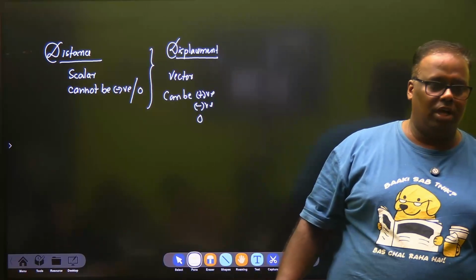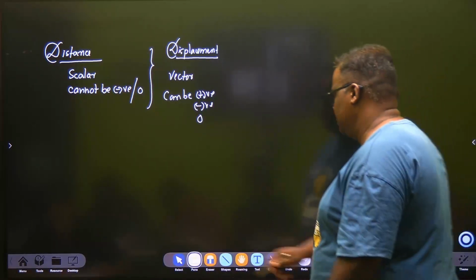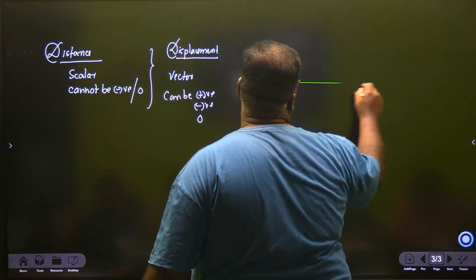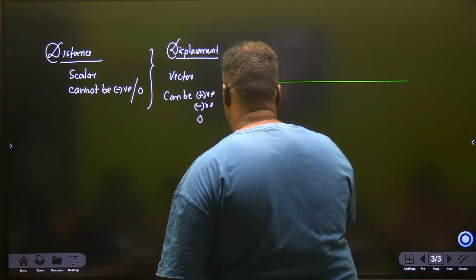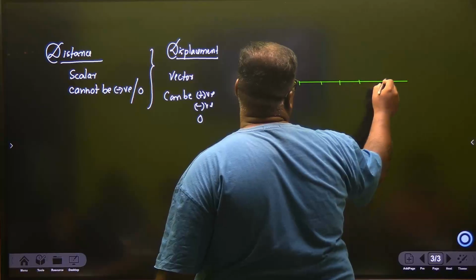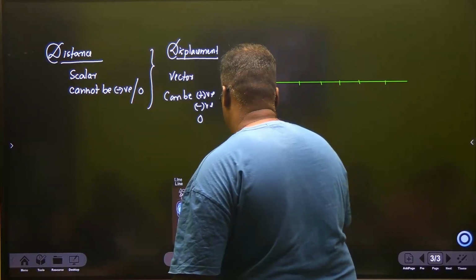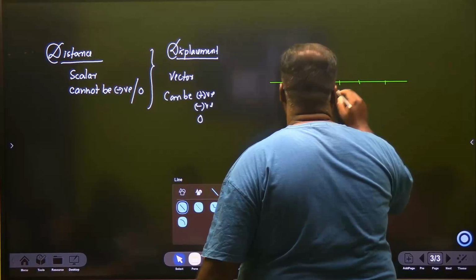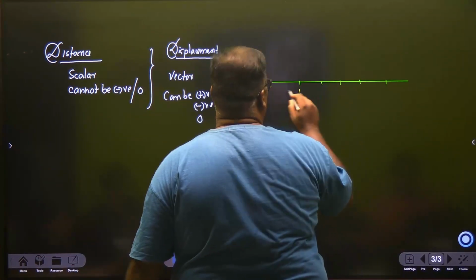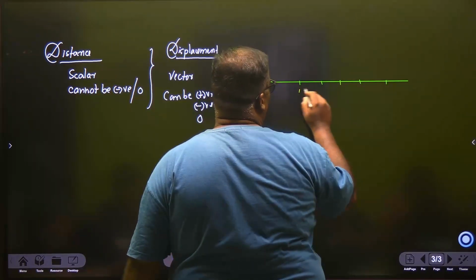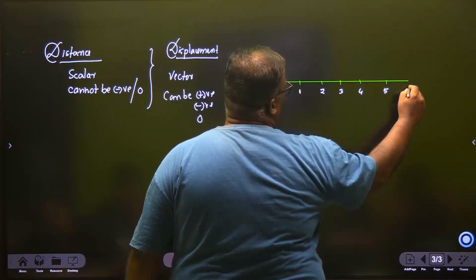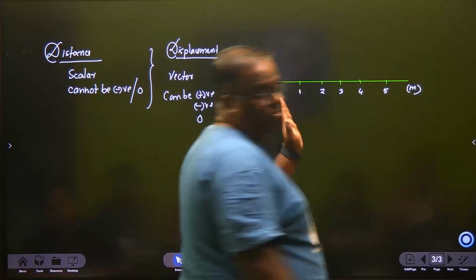If you move your car, now let's see some more examples, okay? Let's see some complicated examples. This is, say, measured in meters from this point.